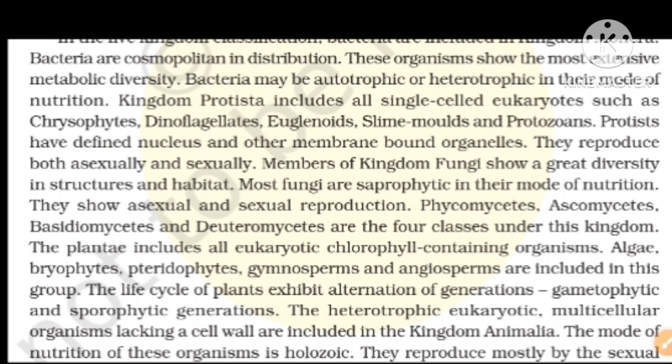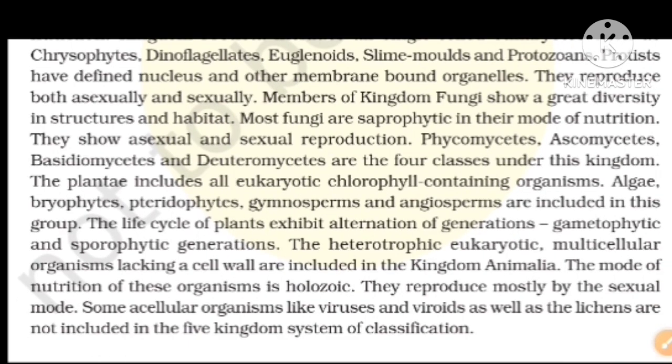Members of kingdom Fungi show a great diversity in structure and habitat. Most fungi are saprophytic in their mode of nutrition, and basidiomycetes show sexual reproduction. Phycomycetes, Ascomycetes, Basidiomycetes, and Deuteromycetes are the four classes under this kingdom. And Plantae includes all eukaryotic chlorophyll-containing organisms, and algae, bryophytes, pteridophytes, gymnosperms, and angiosperms are included in this group.